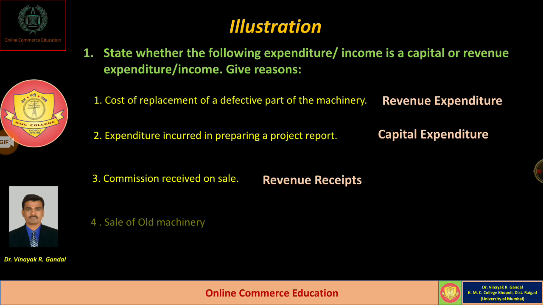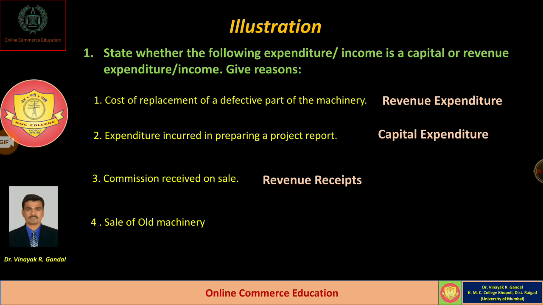The next example is sale of old machinery. Dear students, in this example, machinery is an asset which is sold, and whatever amount is received by way of selling old machinery is a receipt.